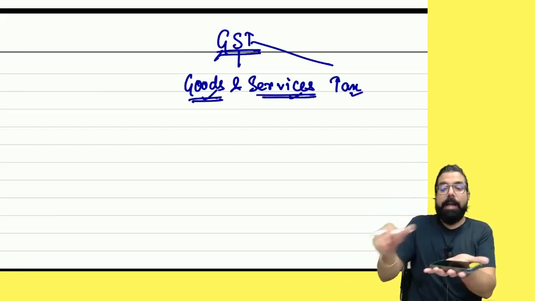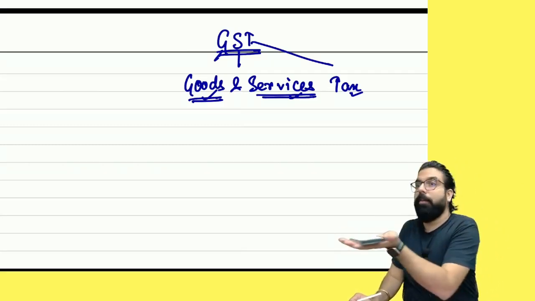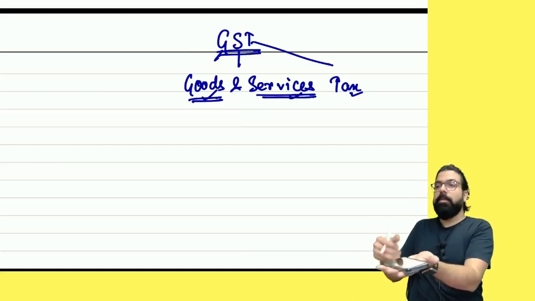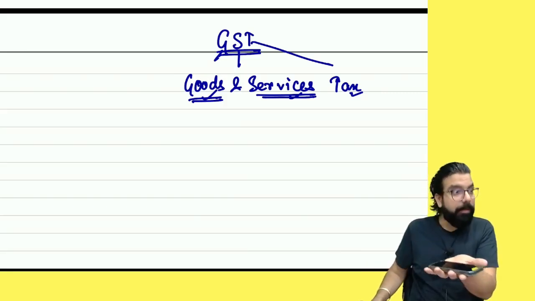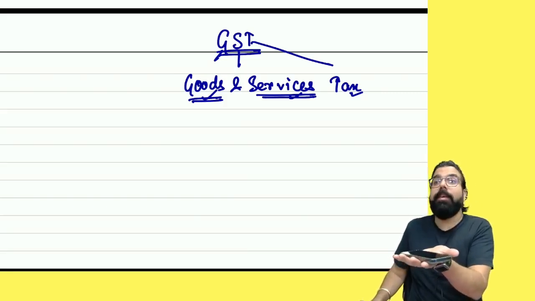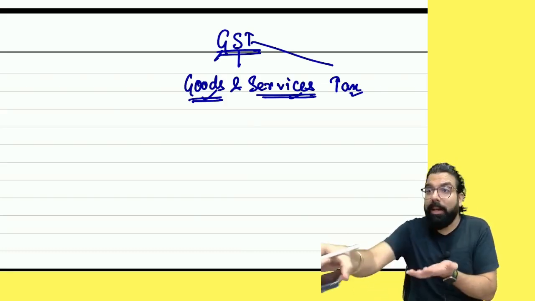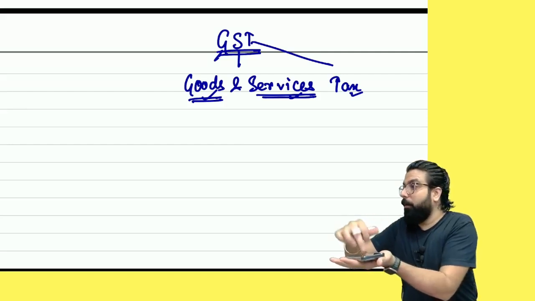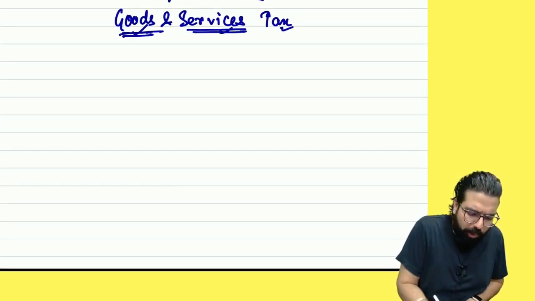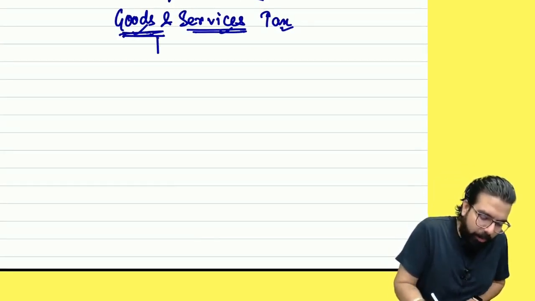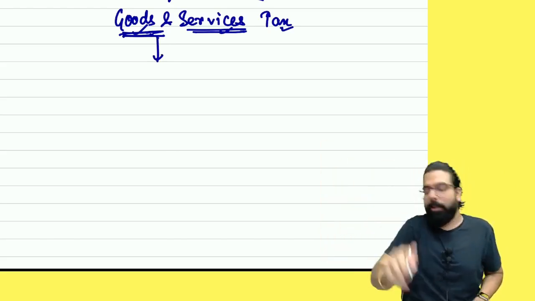Chalo, I have a mobile phone. Is a mobile phone goods or service? Goods. Can you charge GST on me? Why can't you charge GST on me now? Because I have to sell it; I have to do something with it. Do you guys agree? I have goods, which is a mobile phone. When I go ahead and sell one mobile phone, that sale in GST is called supply.